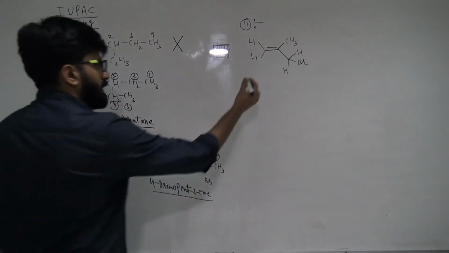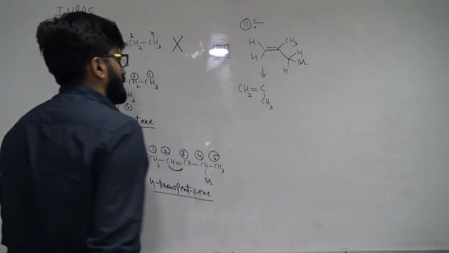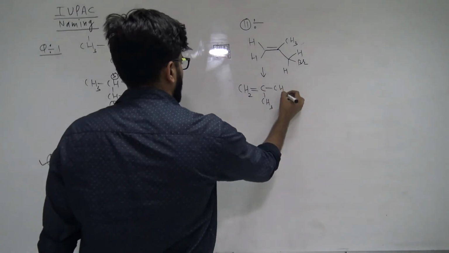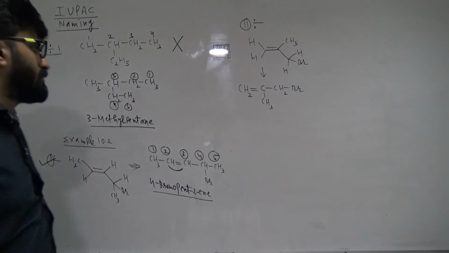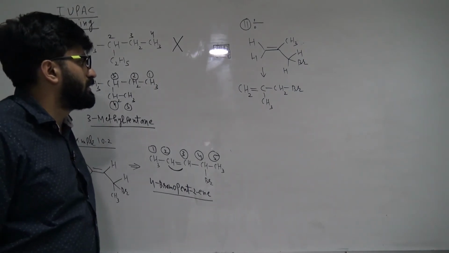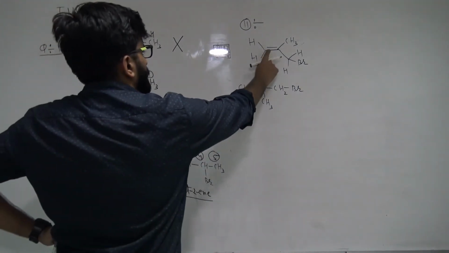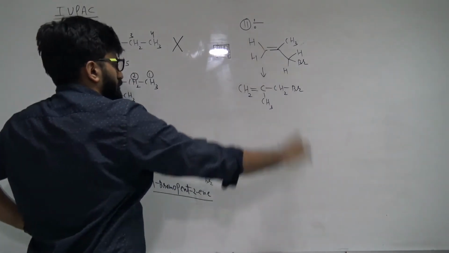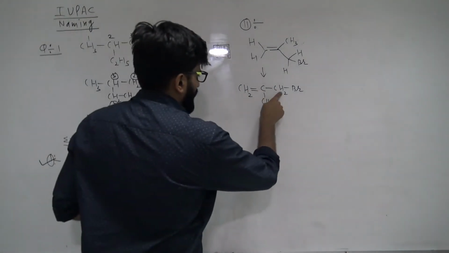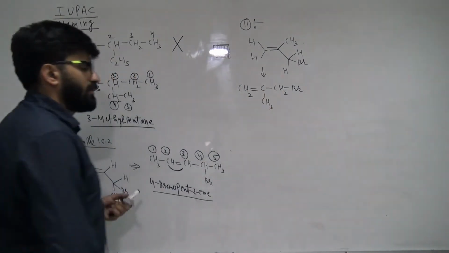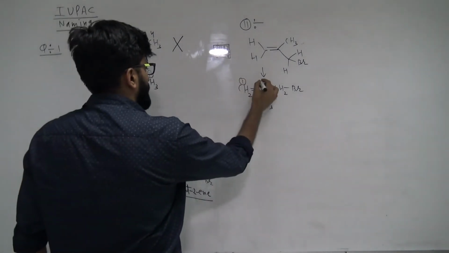As I told you, first it's easy for you to convert it like this, and the chances of making a mistake will decrease: CH2, C with CH3, CH2Br. Agree, my dear students? Clear to everyone? Good. Now we want to name it. You tell me what will be the main chain? 1, 2, 3, either this way or that way 1, 2, 3. But you know, select that chain as the main chain which contains the maximum double bonds. So we have to select this chain as the main chain.